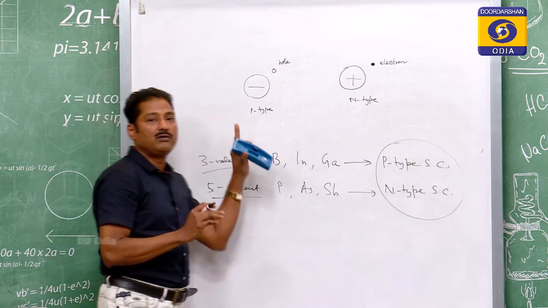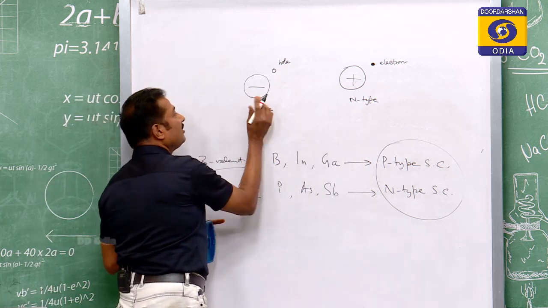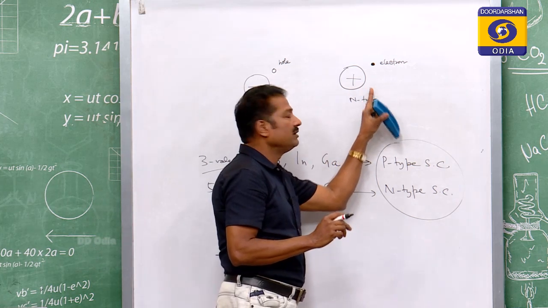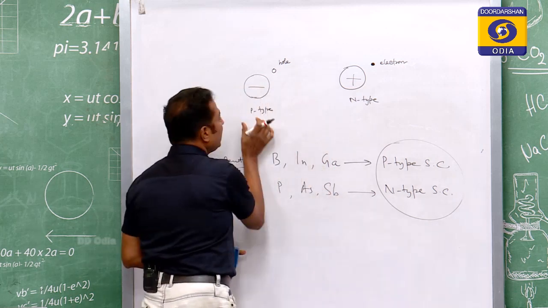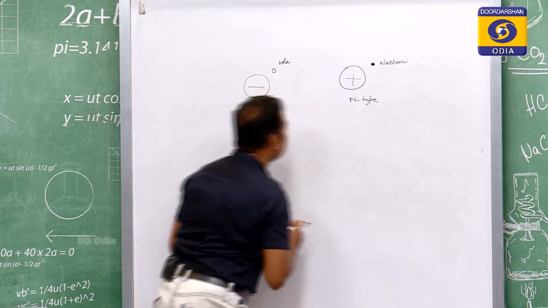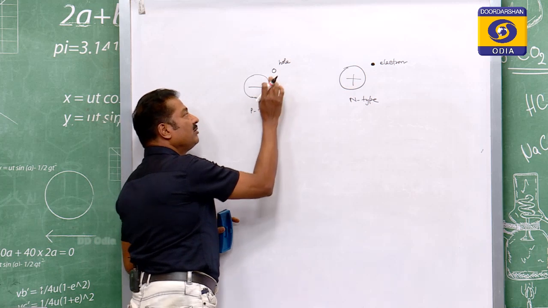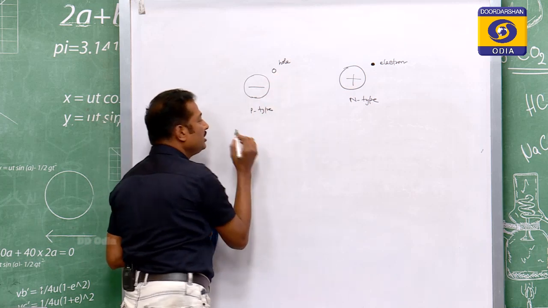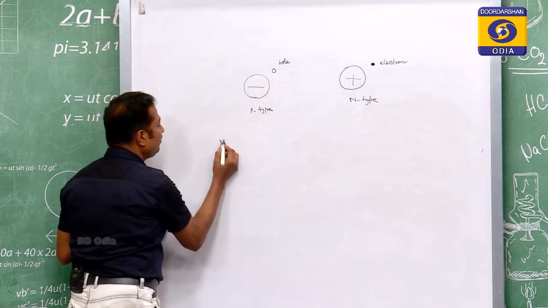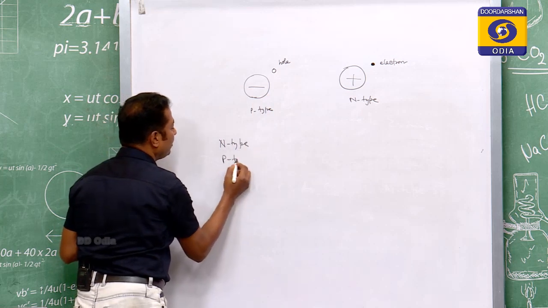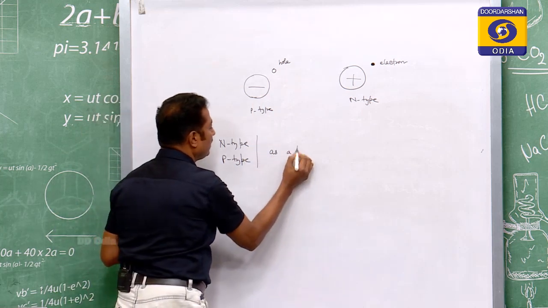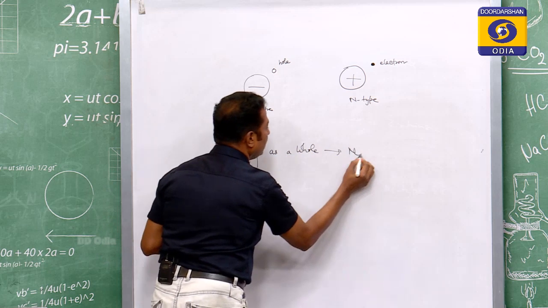They are called covered ions: the negative ion is covered with a hole, and the positive ion is covered with an electron. As a whole, negative ion plus hole is neutral, and positive ion plus electron is neutral. So both n type and p type extrinsic semiconductors as a whole are neutral.